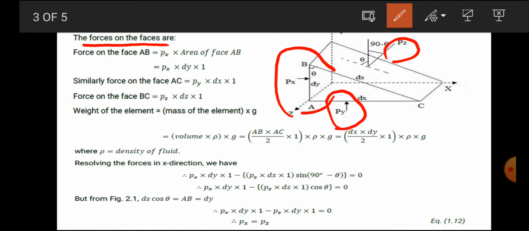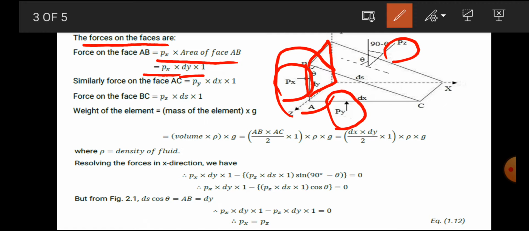It will be capital Px, which is the pressure force. How is pressure force considered? Pressure into area. But which area do we have to consider? The area of face AB. So first we consider small px into dy into 1. This will be our face, and the area is length into width. Our height is dy and width is 1, so the area will be dy into 1.